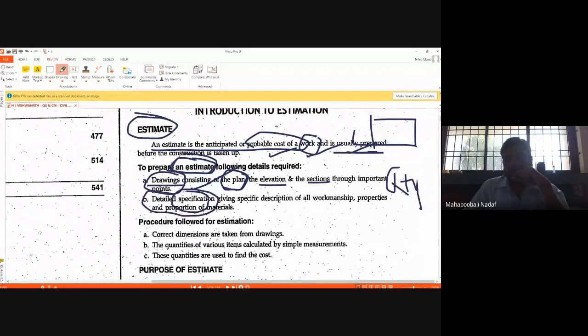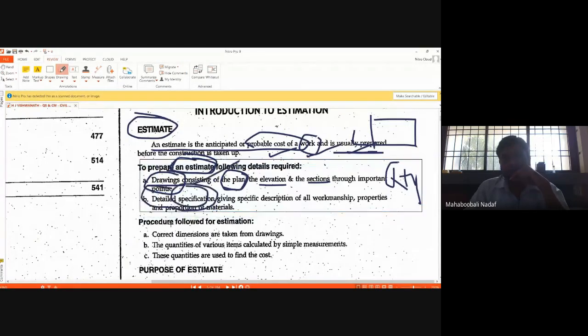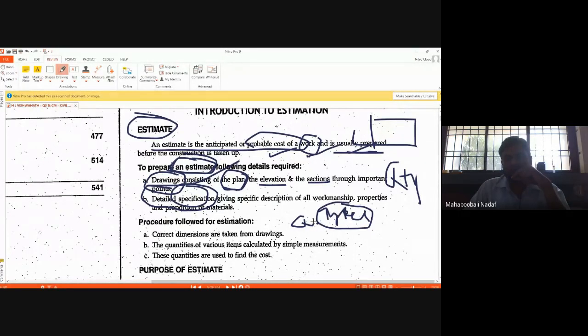Now, the second portion which is required for the estimation is specification. What do you mean by specification? Specification is the brief or detailed description of the work quality. In the work quality, what are the things that will come? One is quality of materials. Second is type of labor used. All those things will define the quality of work, how good it is, how bad it is, whether it is a superior quality of concrete, whether it is a poor concrete, like that.